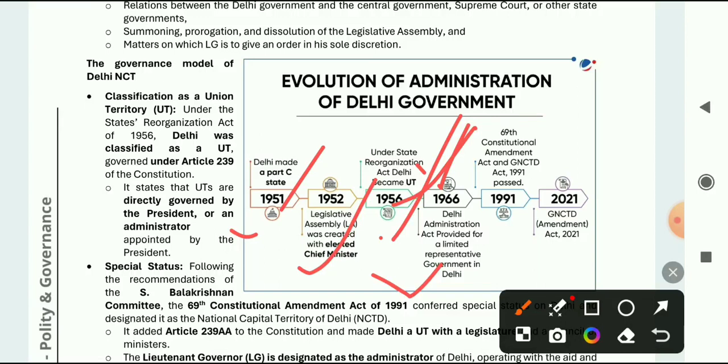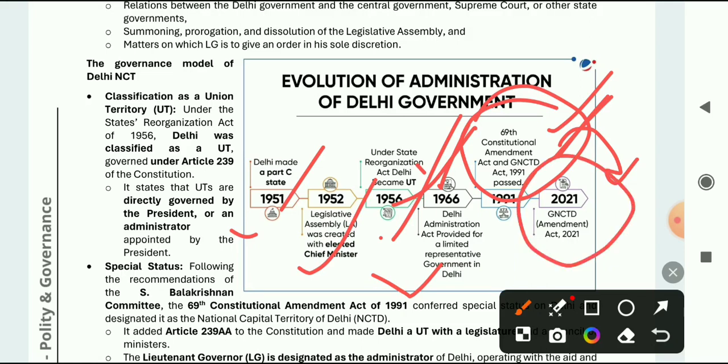And next comes the important amendment, that is the 69th Constitutional Amendment Act, which was passed in 1991, and Delhi was given a representative government and its administrator. The GNCTD Act was passed in 1991. For this act, the 2021 Amendment Act was passed.